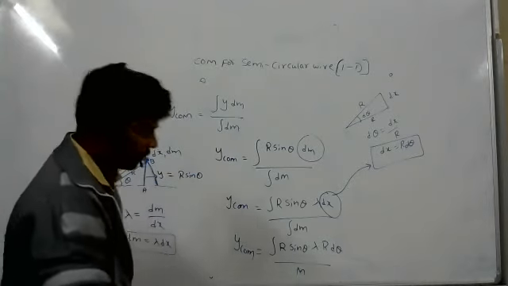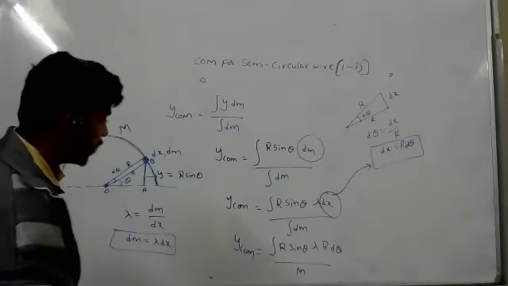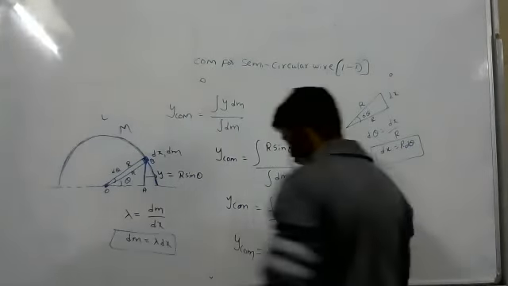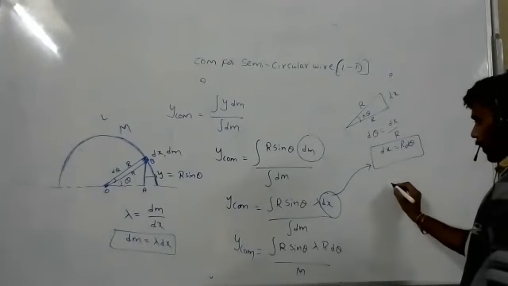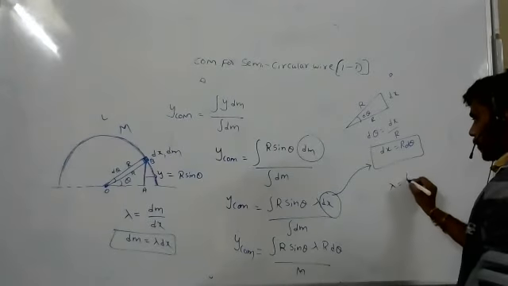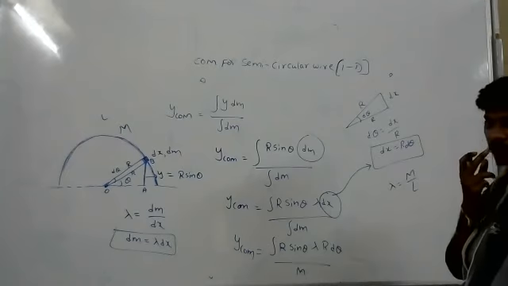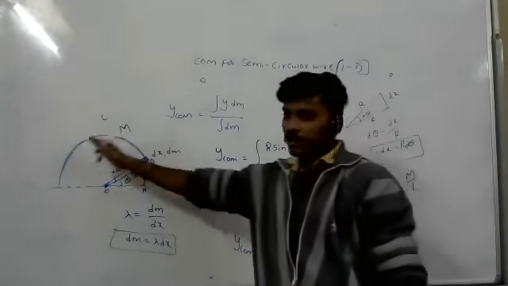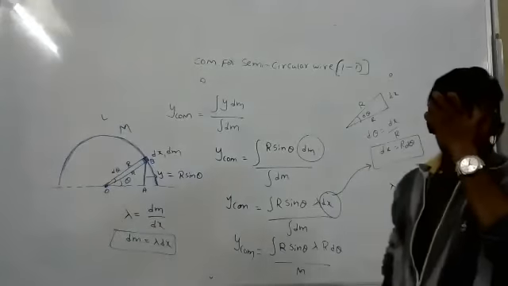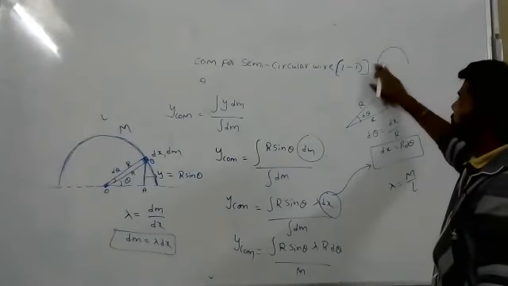Now look at this. Lambda equals mass per length, right? What is the length of this semicircle?